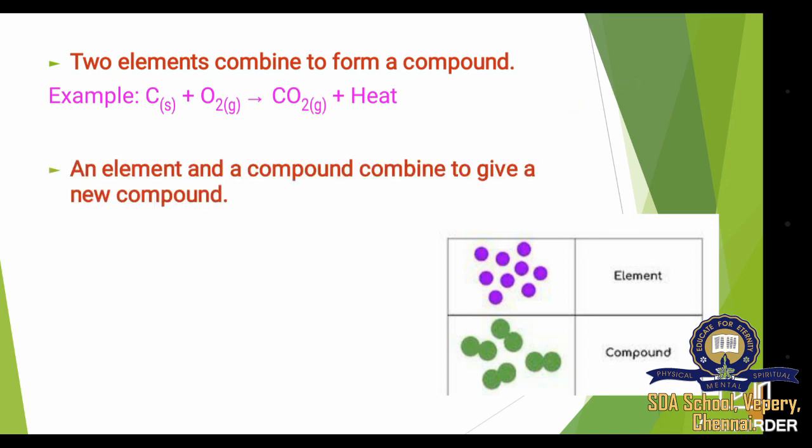The next example is an element and a compound combining to give a new compound. Here on the reactant side, there will be an element and a compound and they combine together and form a single compound. Example, SO2. SO2 is a compound and O2 is an element. They both combine together and they form a single compound, that is SO3.